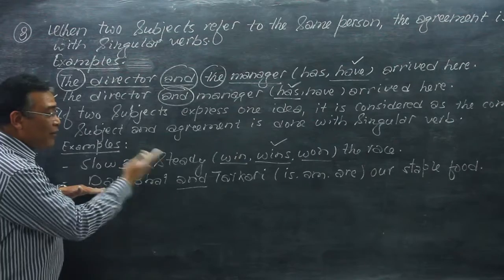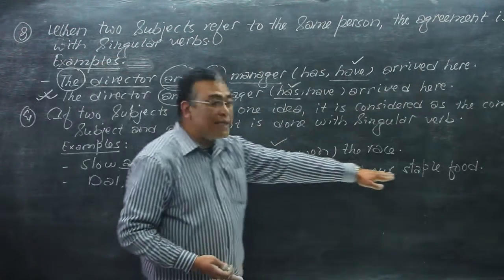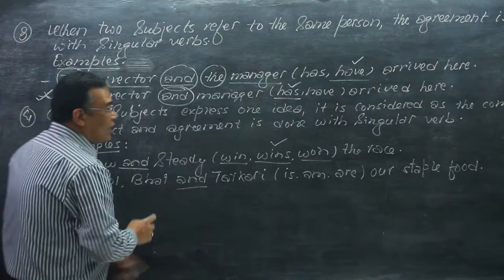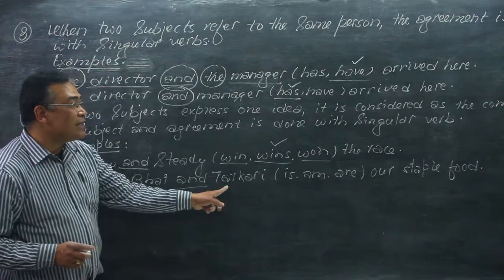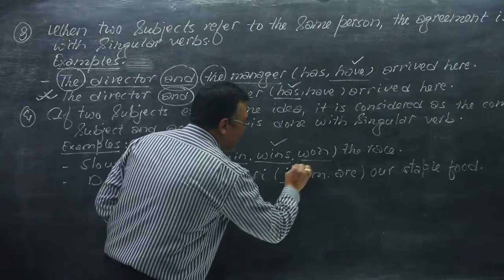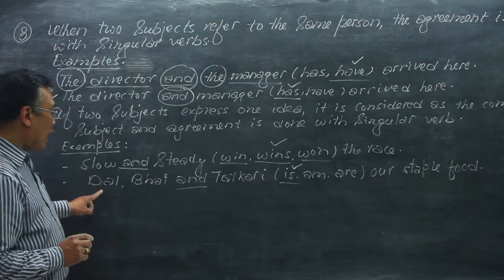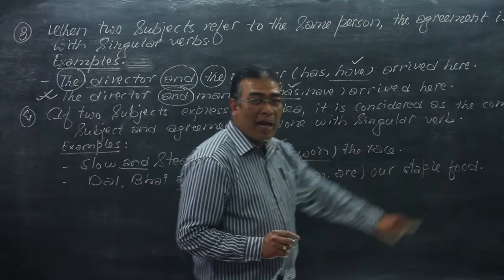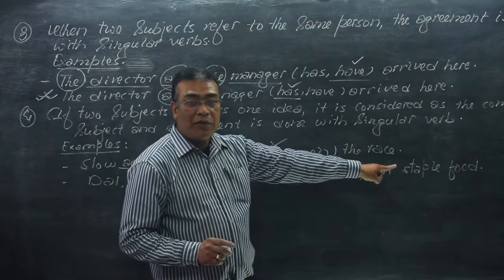But in the sentence, dal, bhat and tarkari, our staple food, this means dal, bhat, tarkari is the name of the meal, so it is one thing and is the singular number. That's why is, the singular verb, is the correct answer here. Dal, bhat and tarkari is our staple food. We don't say dal, bhat and tarkari are our staple food. That is incorrect.